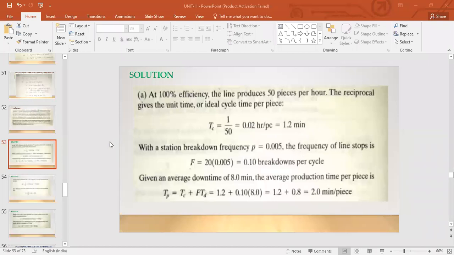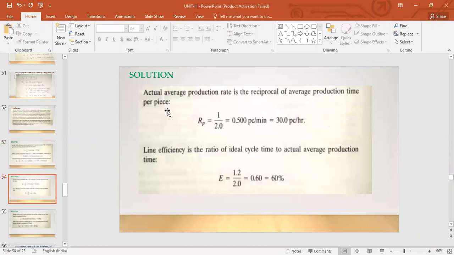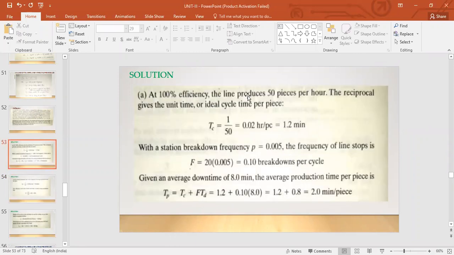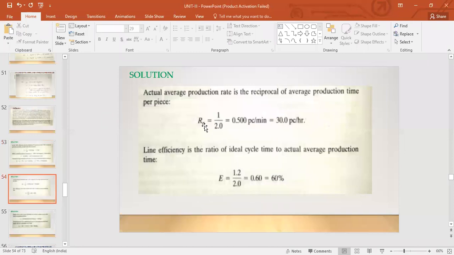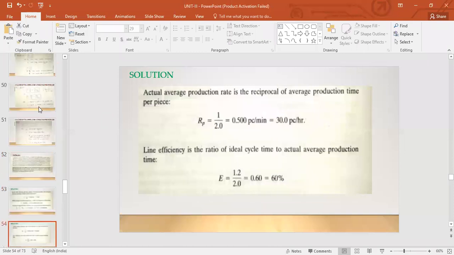Okay, the next thing is actual average production rate, because what was given to us was ideal production rate, 50 pieces per hour. We want to calculate actual average production rate. How do you do that? You take the average production time, and then you reciprocate it. 1 by TP will give you RP, right? From what formula?